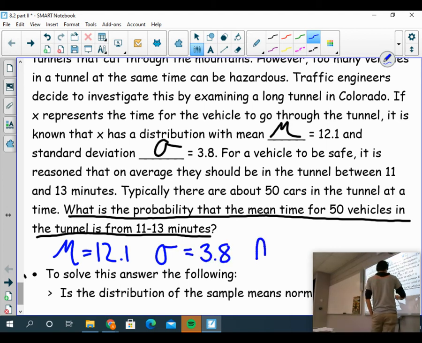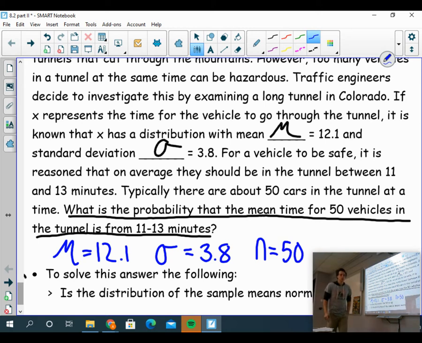And I know my sample size is equal to 50, right? I'm looking at about 50 cars in the tunnel, so I can take those 50 cars, take an average, and that'll give me my sample mean. What's the average time it takes a car out of the 50 to get through the tunnel? My number of samples would be the amount of times I look at this data for the 50 cars. Sample size, though, is 50. Okay. I've got my information.